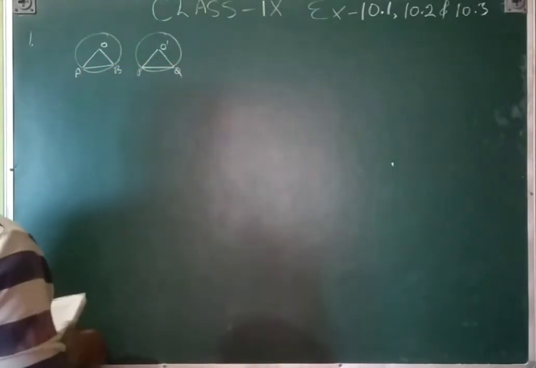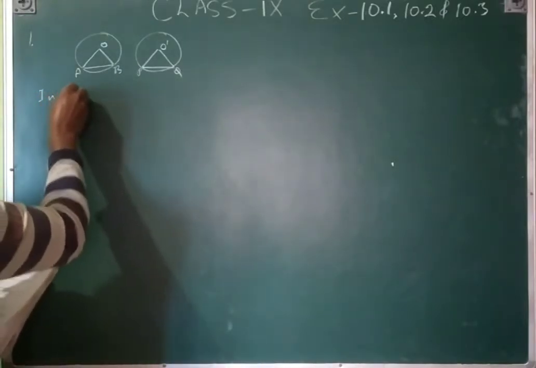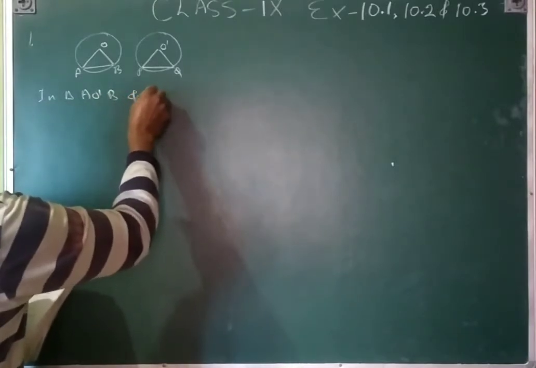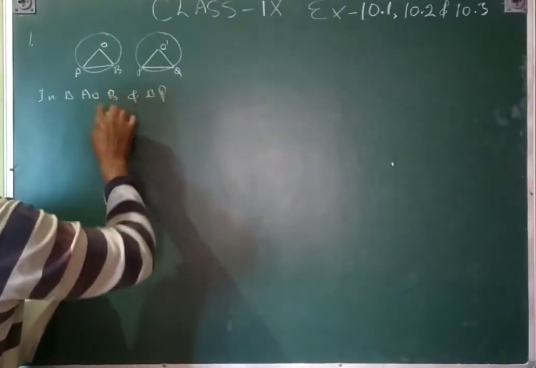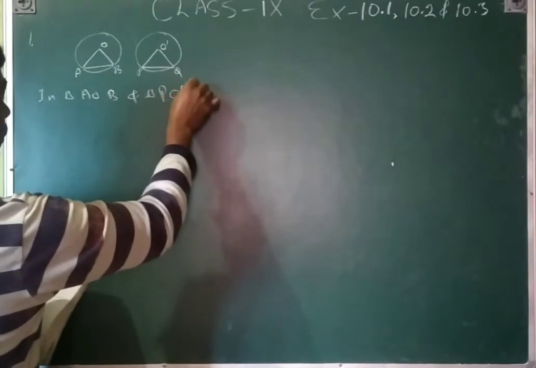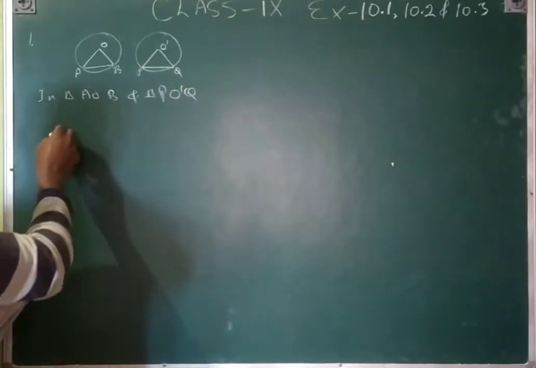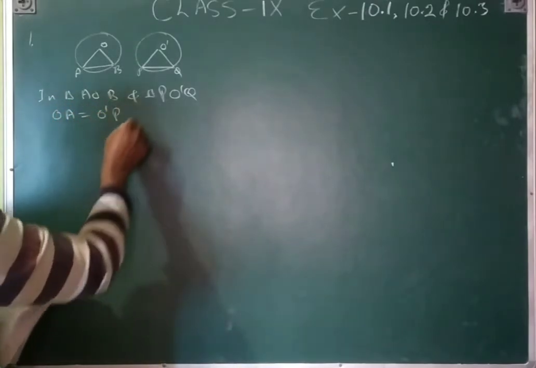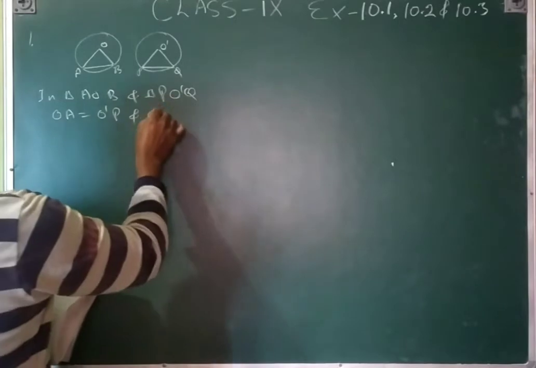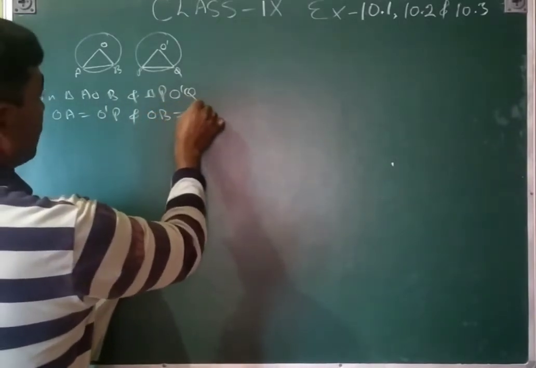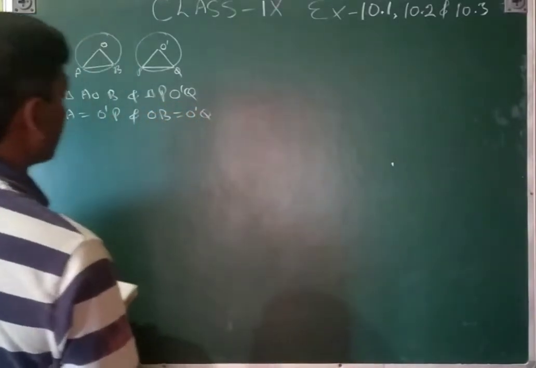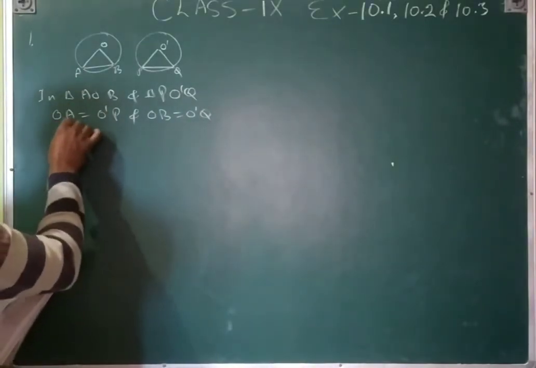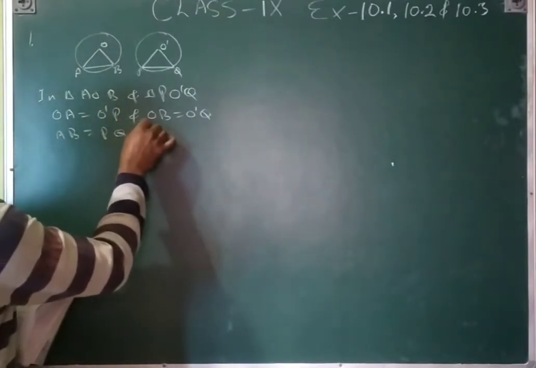So first of all, in triangle AOB and triangle PO dash Q, OA is equal to O dash P and OB is equal to O dash Q, because both circles are congruent. Then AB is equal to PQ, that is given.